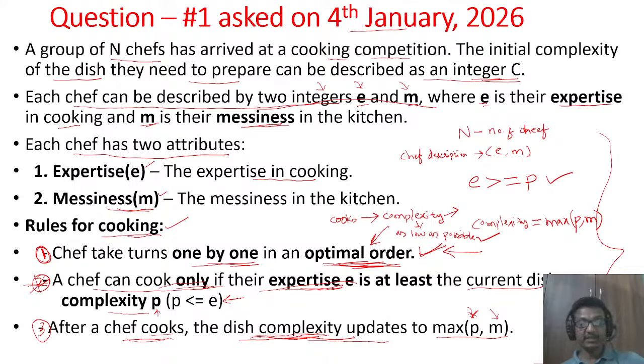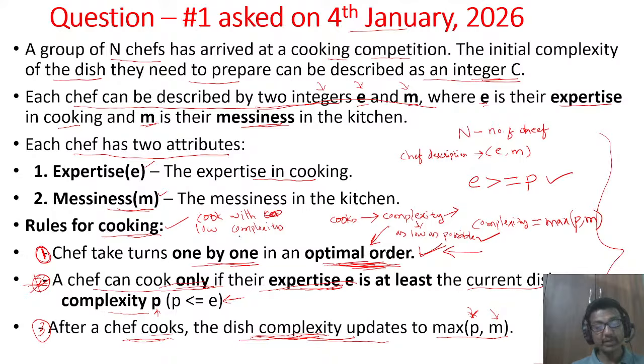So optimal order indicates that the chef with low dish complexity comes first.